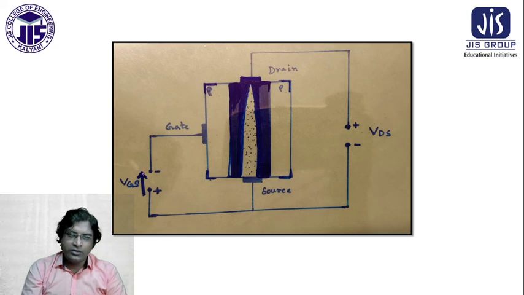So when I introduce a high VGS, what will happen? Both depletion regions become jointly connected, and a huge current flows for that reason. So this is actually the control of VGS.